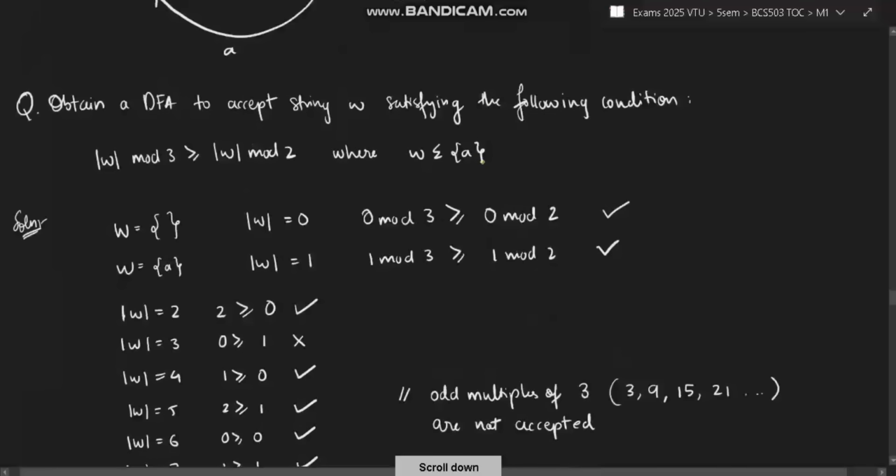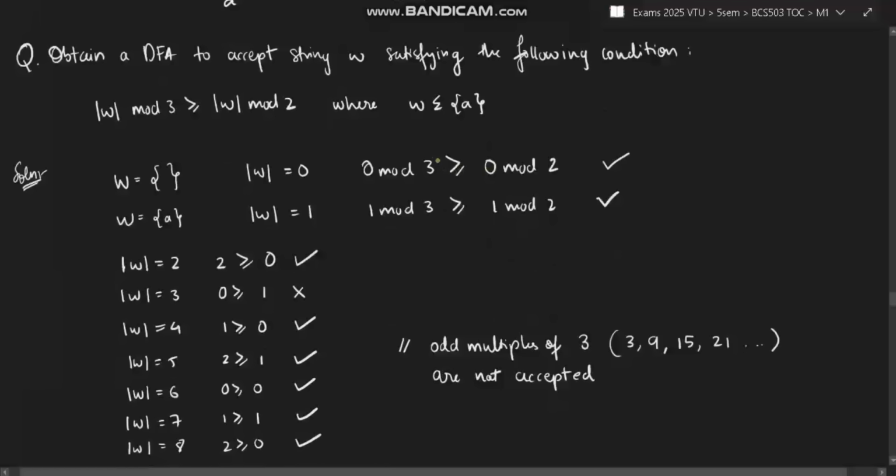Now obtain a DFA to accept the string w satisfying the following condition: w mod 3 is greater than or equal to w mod 2. The length of w, if you divide by 3, the remainder you get should be greater than or equal to the remainder you get when you divide by 2. It's a very important question, it has been repeated a lot of times. Listen carefully, where w has just the symbol a.